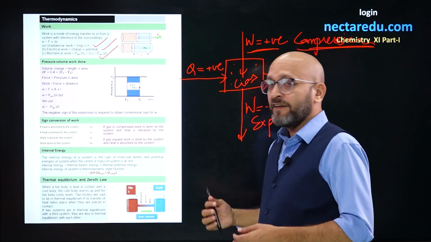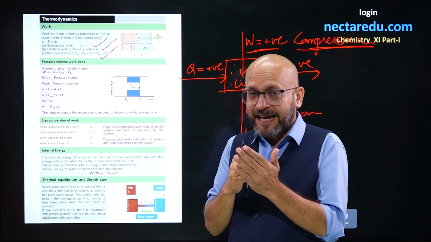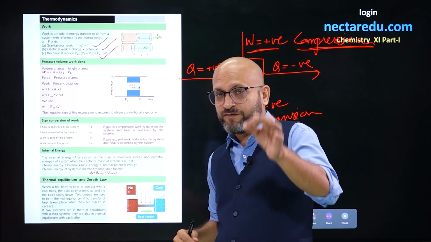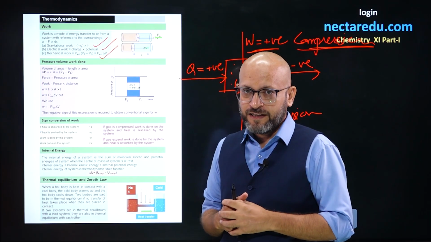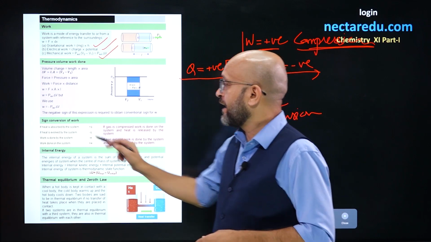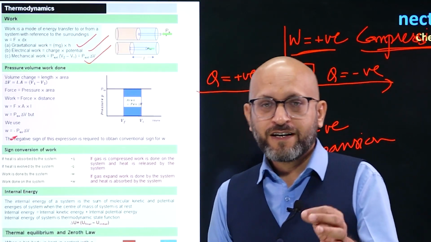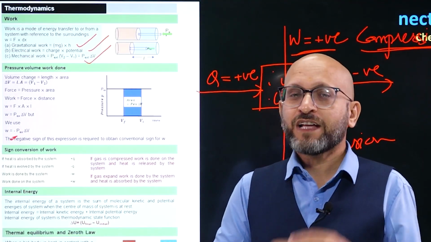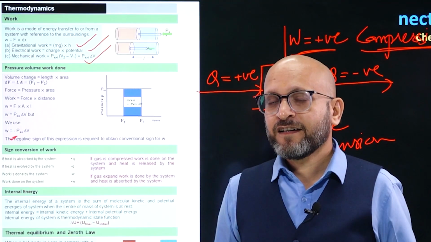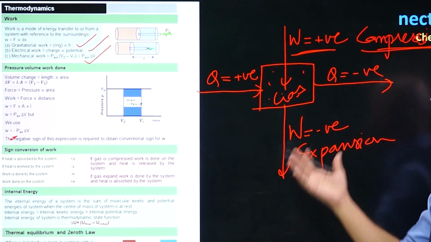So if we have work done by the system, that means gas is expanding, that means the sign should be negative, right? To get the proper sign according to sign convention, we are using this negative in our formula. All right, so work equals minus P delta V. So that gives us the exact sign which we need according to our sign convention, which I explained over here.